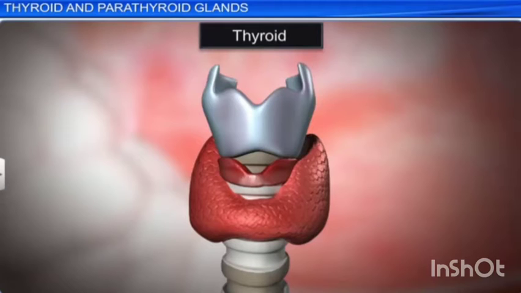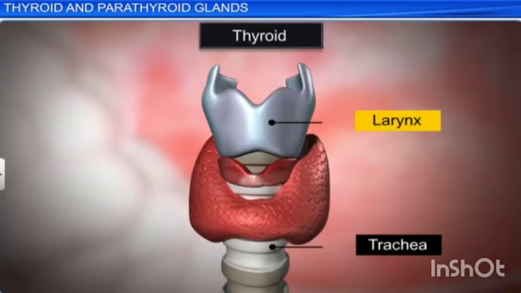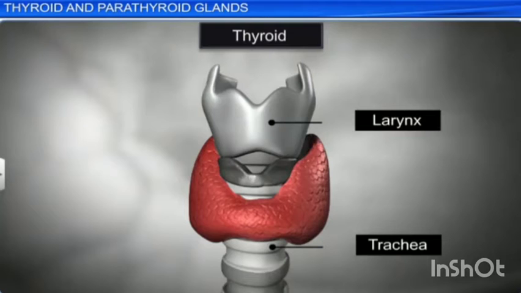The butterfly-shaped thyroid gland is a bilobed gland located below the larynx on each side of the upper trachea. It is the largest endocrine gland in the body. Its two lateral lobes are connected by a median tissue mass called isthmus. Each lobe is made up of many lobules. The lobules consist of follicles.